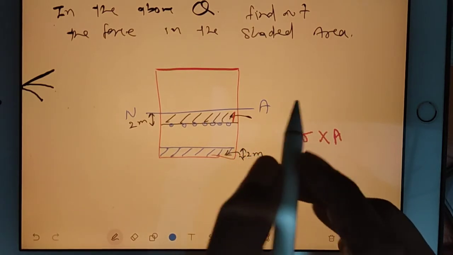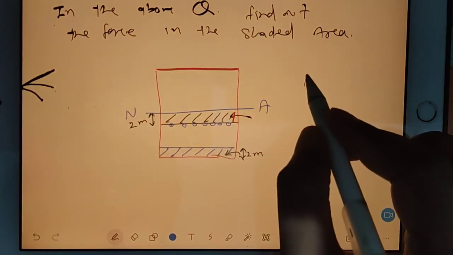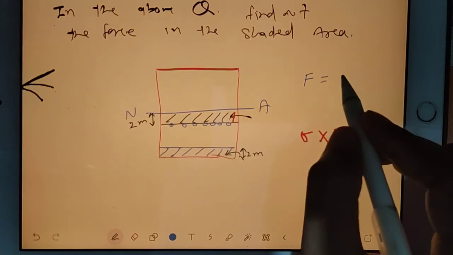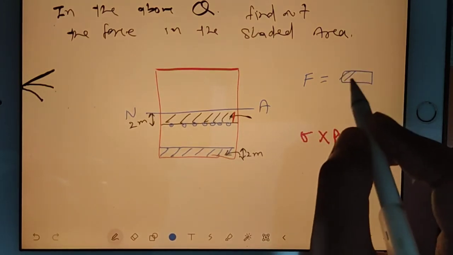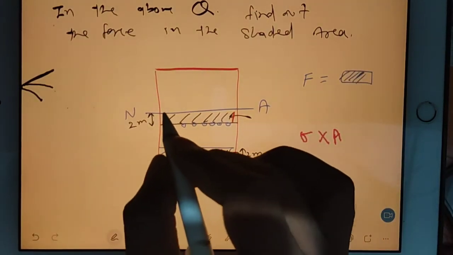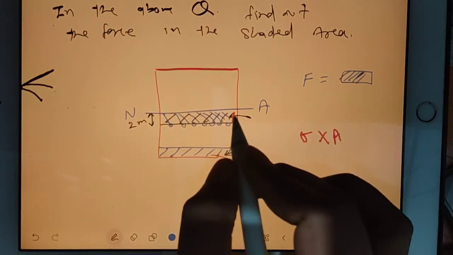So guys, understand one thing. Whenever you have to find out the force acting on a region, this region should be there, like in this much region you have to find out force.